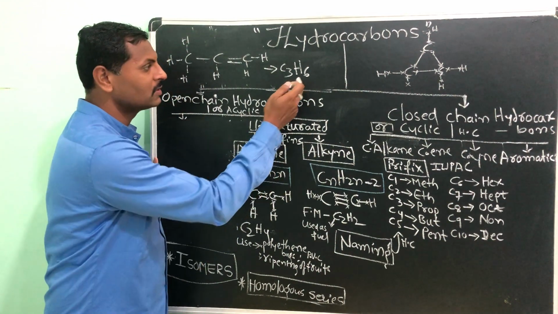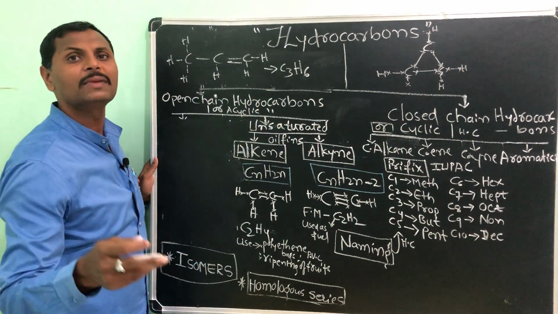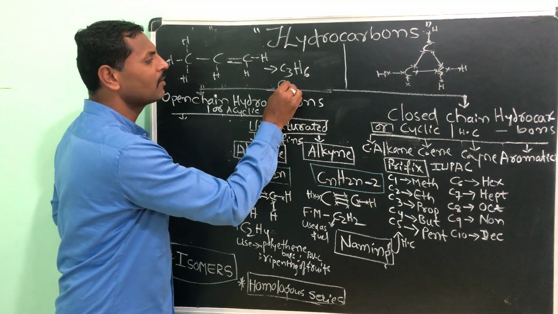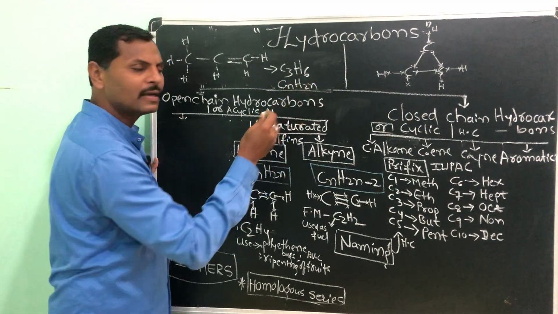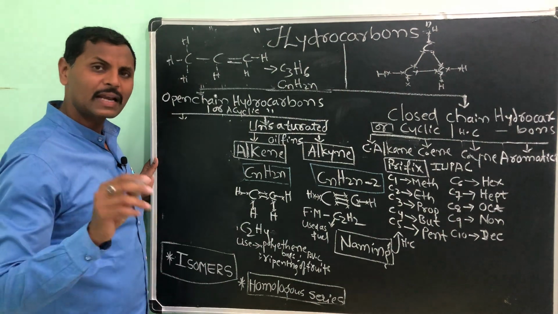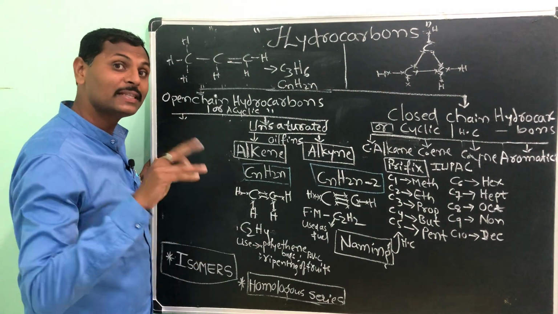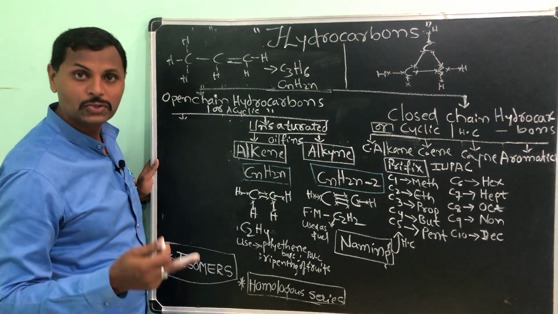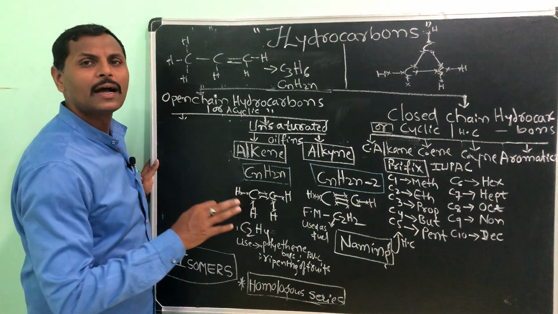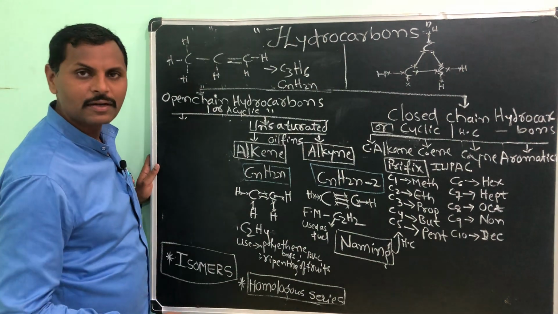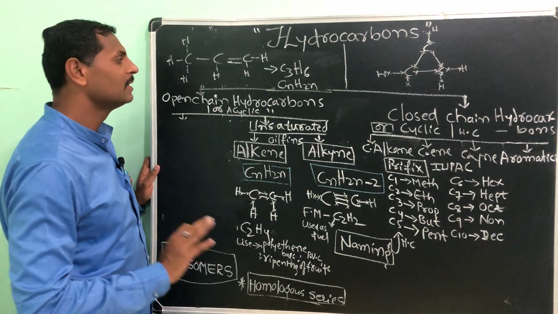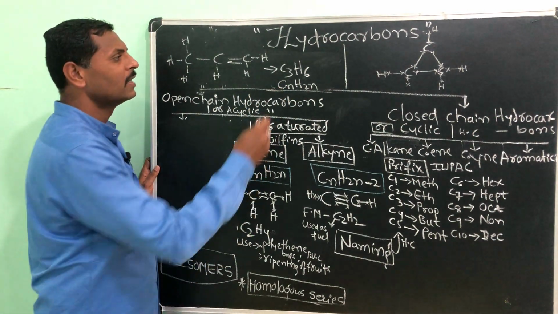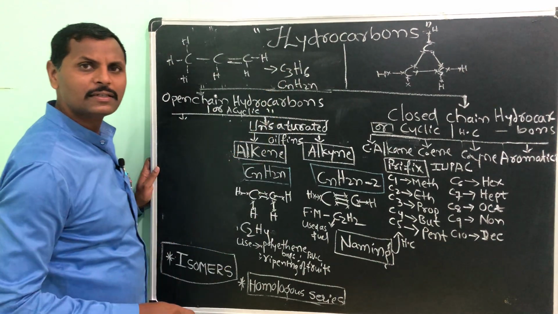That means you can make the general formula for alkene: the number of hydrogens will always be double the number of carbon atoms. So the general formula is CnH2n. Compare this with the general formula for alkane, CnH2n+2, where there are 2 extra hydrogens. Here only double the number of carbon atoms are the hydrogen atoms. The name of this one is ethene.